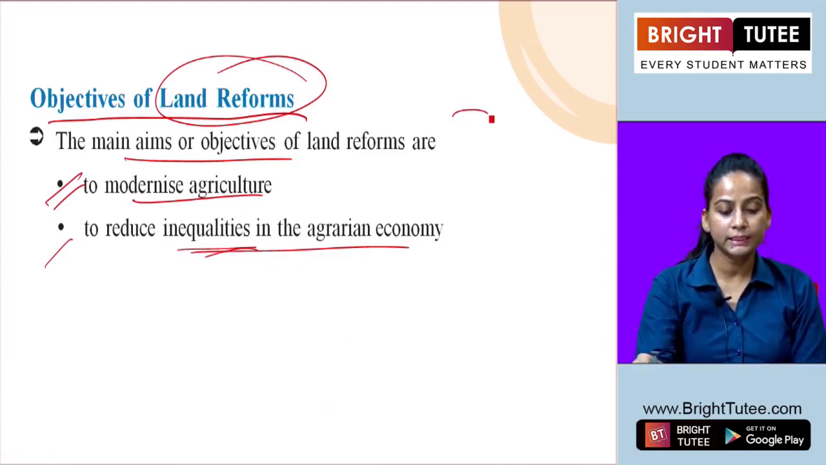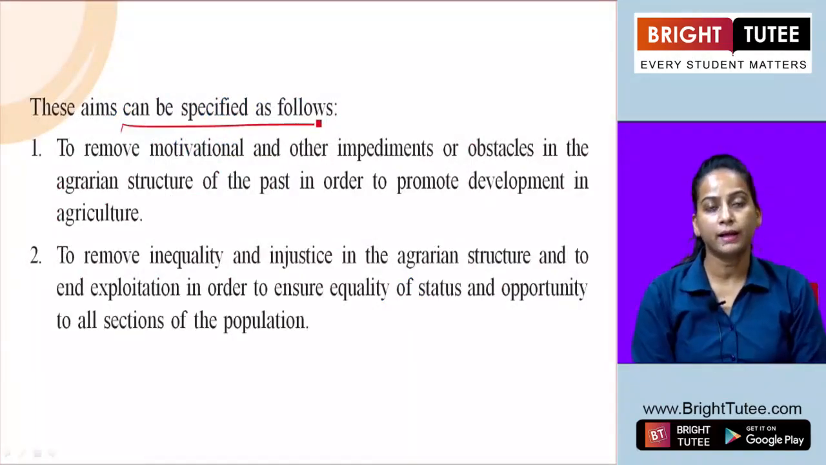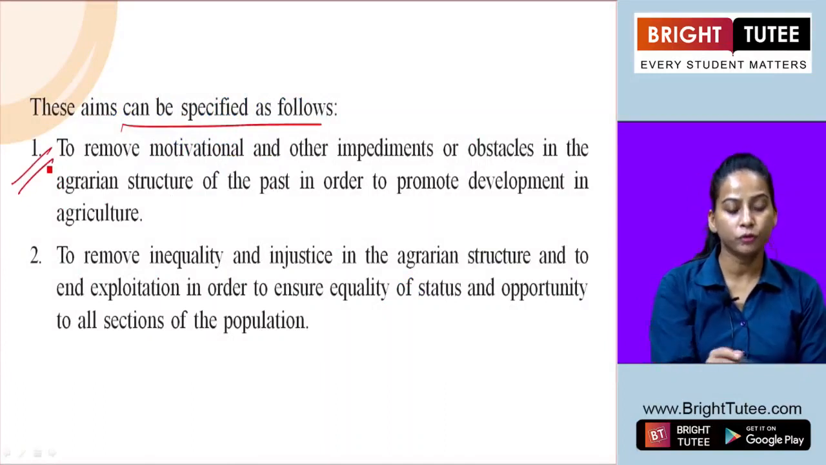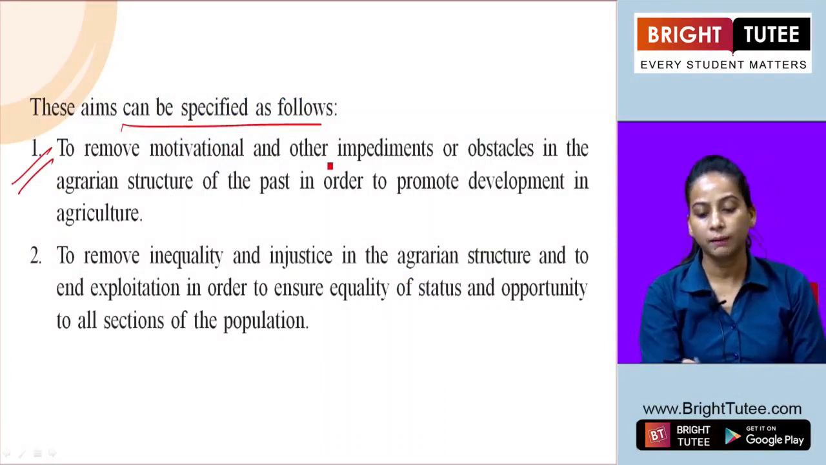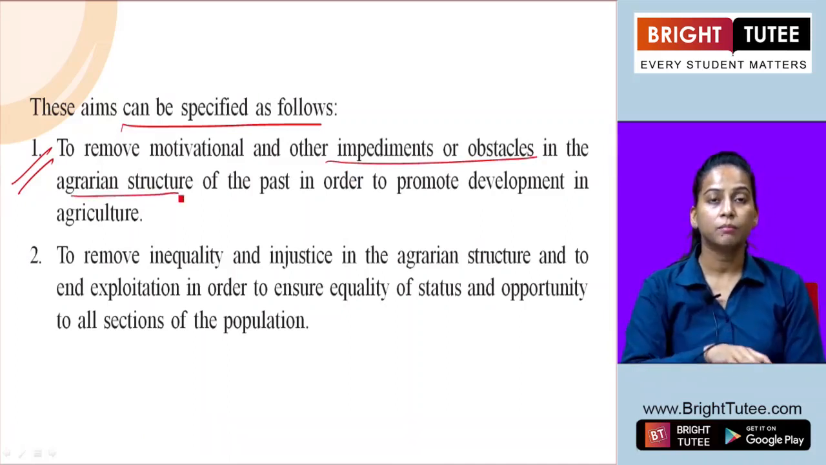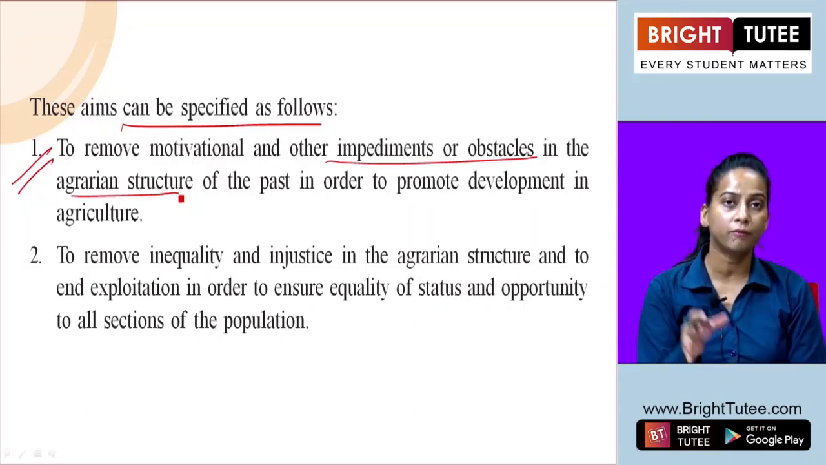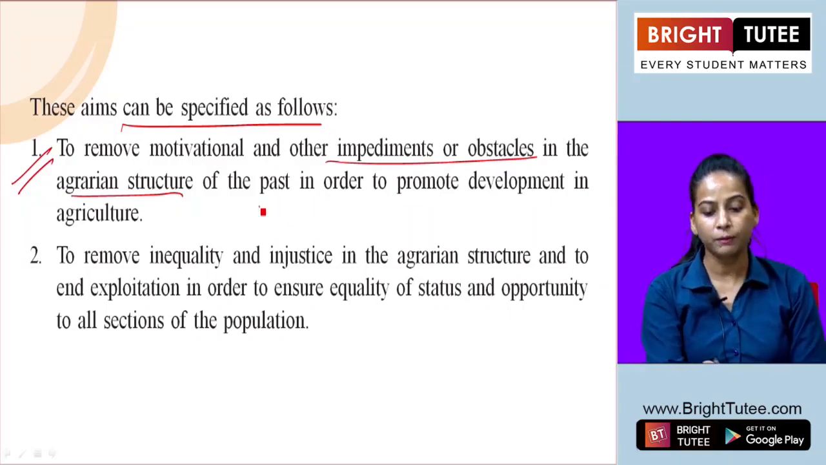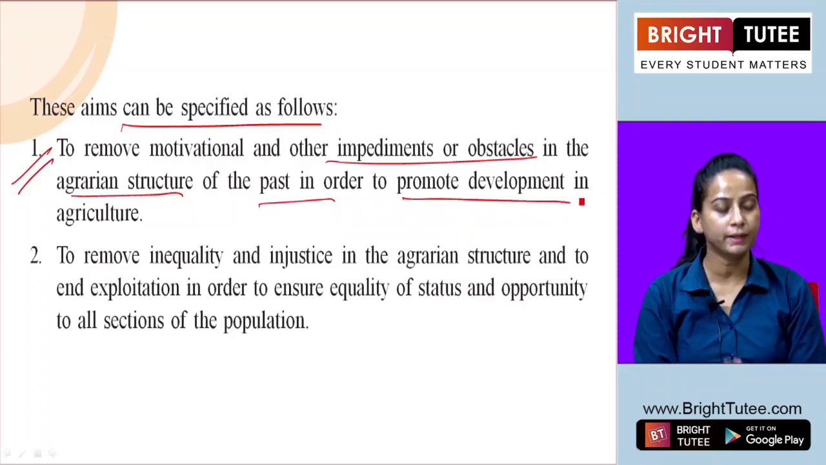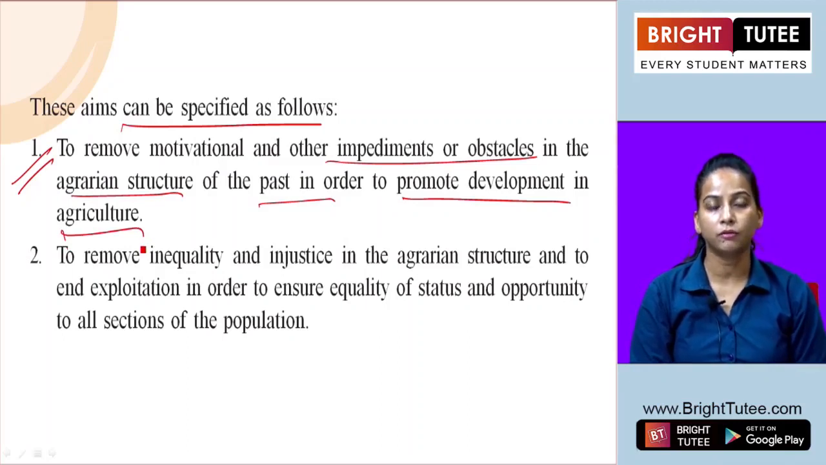And these aims and objectives can be specified as follows. Firstly, to remove motivational and other impediments or obstacles in the agrarian structure. To modernize the agricultural sector, it was required to remove the obstacles which were prevailing in the agrarian structure of the past, to promote development in agriculture. So this was one of the needs required on the part of the government to bring these changes.